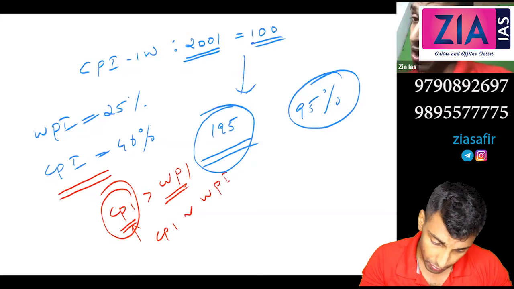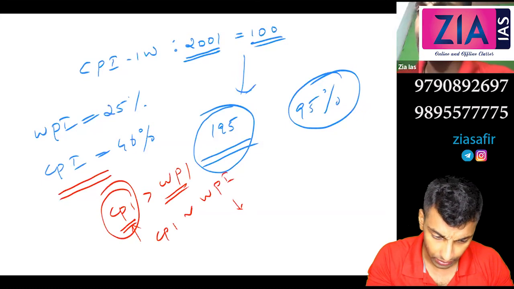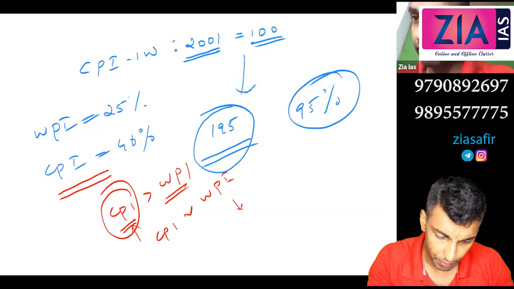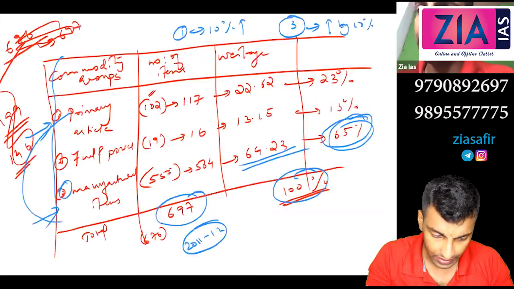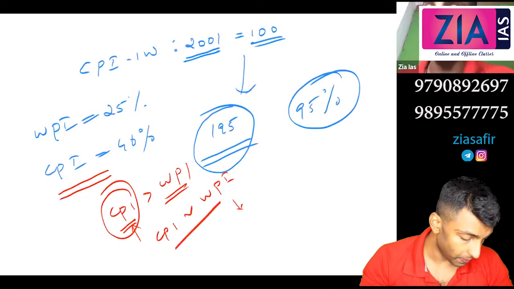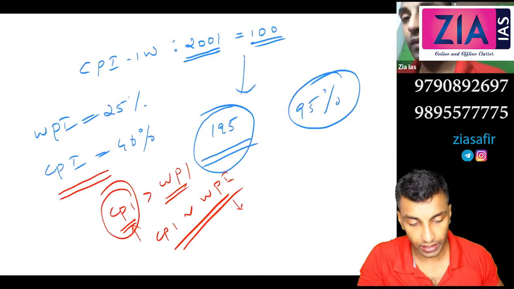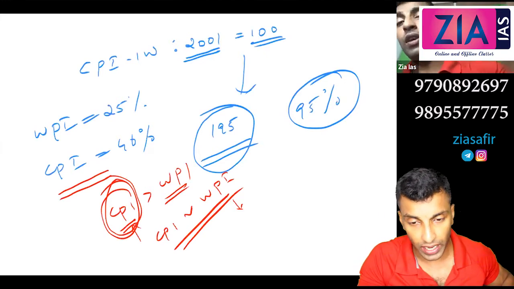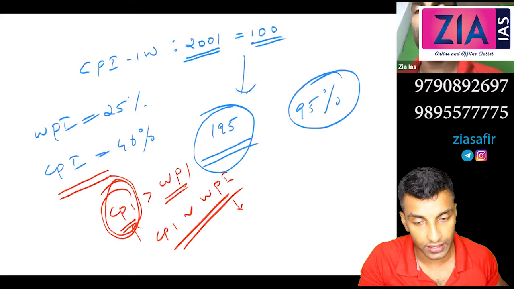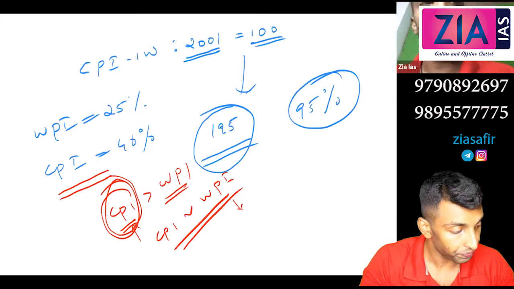Secondly, now WPI is coming down because, as you can see here, the contribution of fuel and power is more in WPI. That is not there in CPI. So that is the reason why WPI is coming down. Now these two are almost equal. Is that clear? This was higher before. So if CPI goes higher, the only indication you can draw from that is that there is food inflation, because more weightage is given to food.